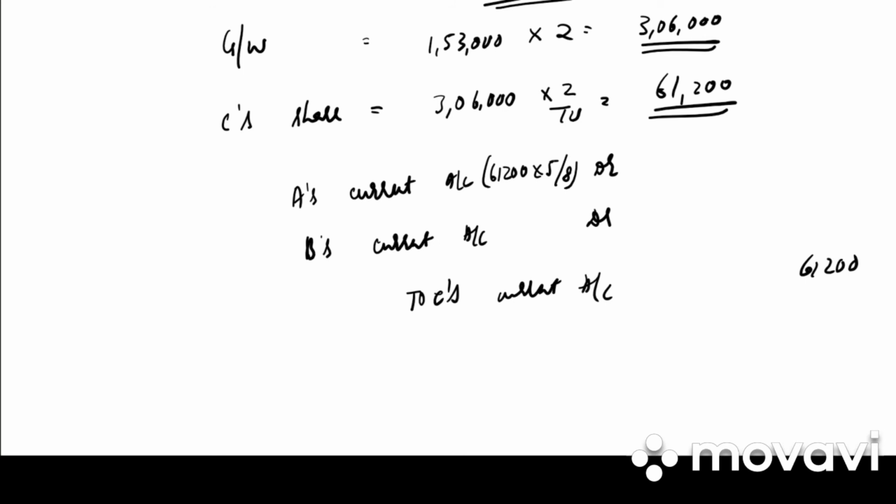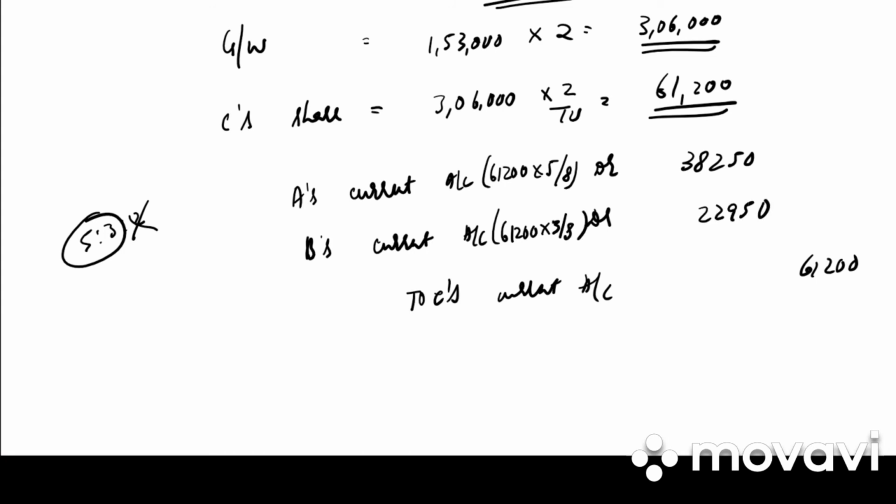They have not given us gaining ratio. So what will be the gaining ratio? The old ratio is 5:3:2. C is not a partner anymore. So 5:3. 38,250. 61,200 into 3 by 8. 22,950.